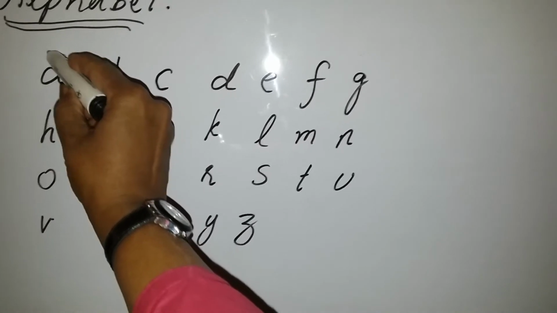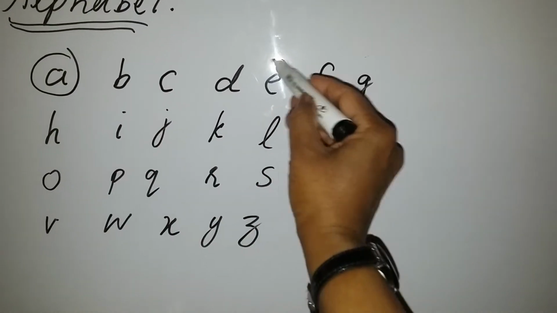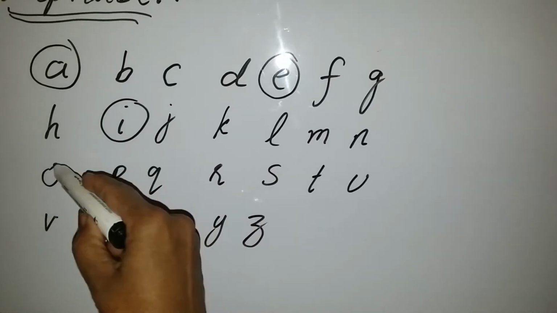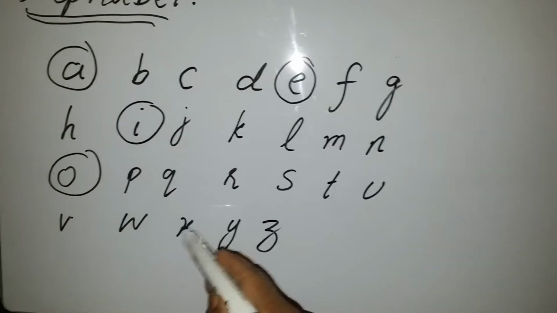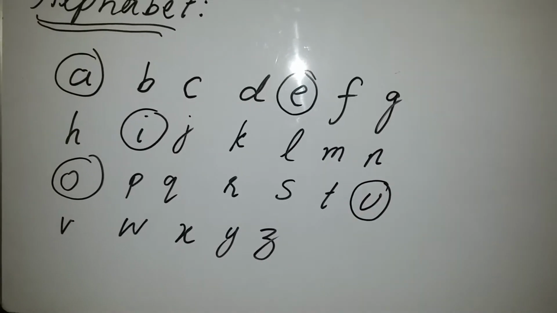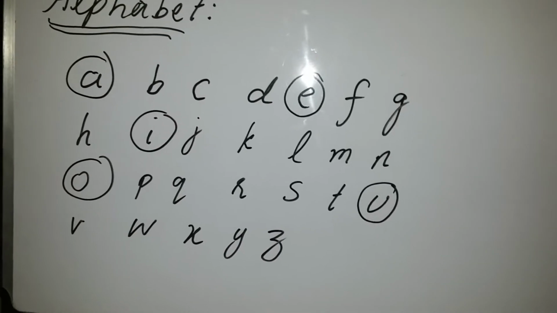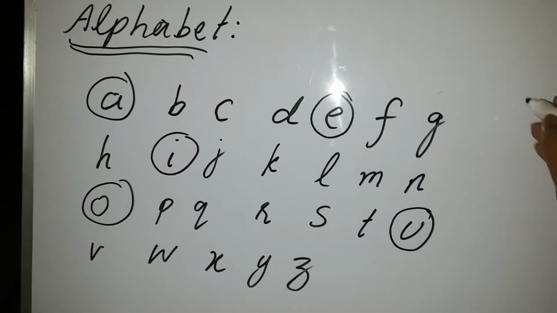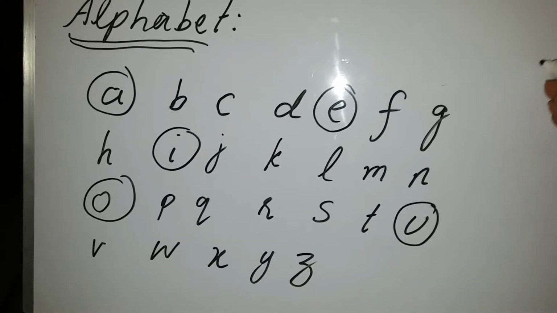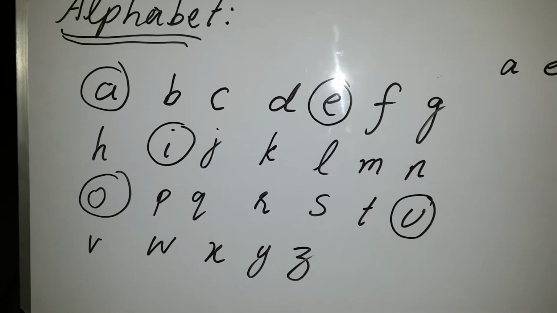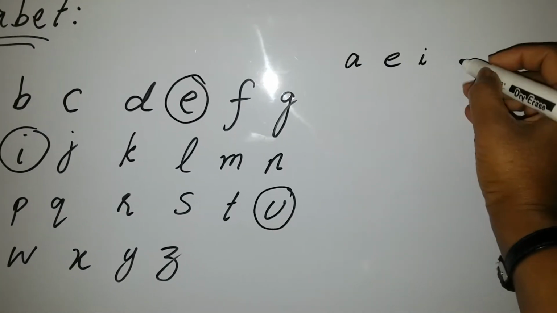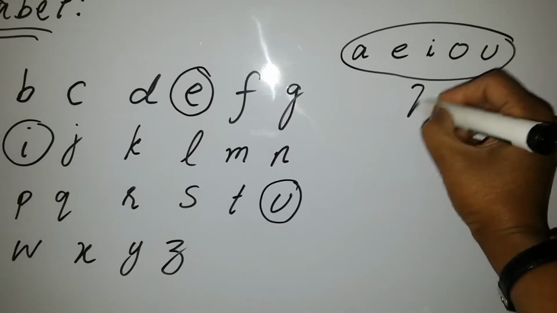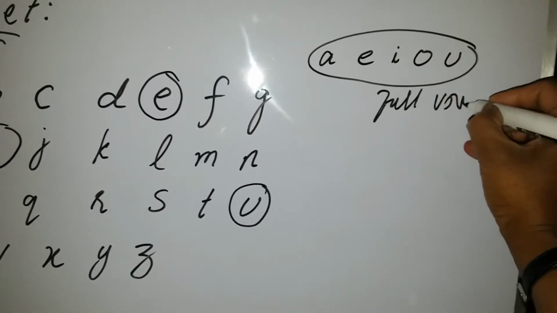This is A, this is E, this is I, O, and U. These 5 alphabets are called vowels. These are full vowels: A, E, I, O, U. These are called full vowels.